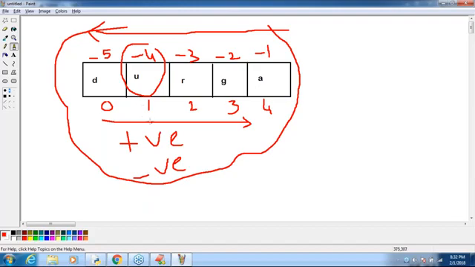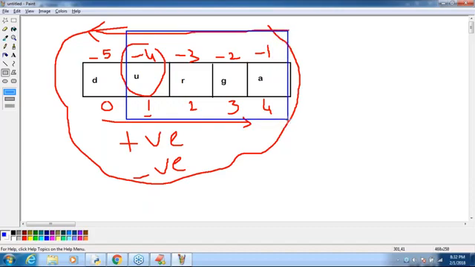Begin index one means this is the place. Where do I have to stop? My slice, where does it have to stop? Until A or until G?